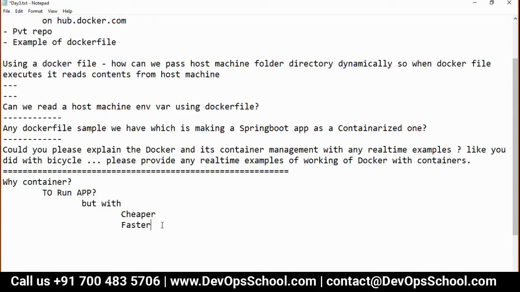So, Docker and container management with a real-time example: I would say, set this in your mindset. Going forward, anything you run, you will run in a container. That's the one thing. That's a real-time example. Every day you use it, that's the real time.